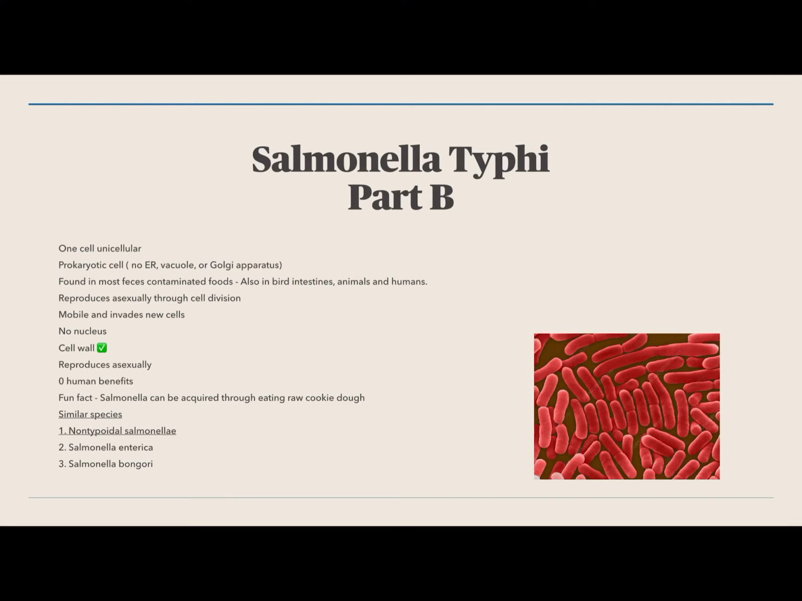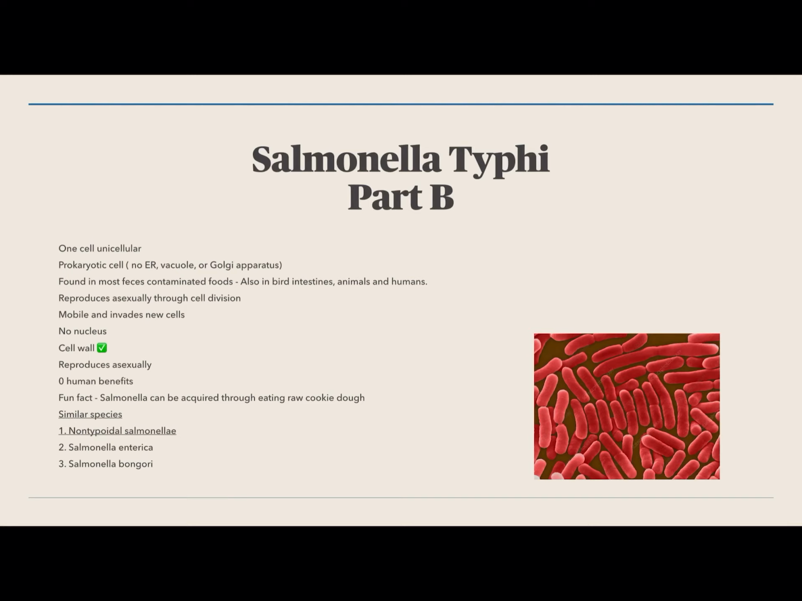Salmonella typhi is unicellular. It's a prokaryotic cell, and is found in feces or contaminated foods. It has no nucleus, but it does have a cell wall, and it's mobile and invades new cells, and it reproduces asexually through cell division. So it has zero human benefits, but Salmonella, fun fact, can be acquired through eating raw cookie dough. And some similar species are non-typhoidal Salmonella, Salmonella enterica, and Salmonella bongori.